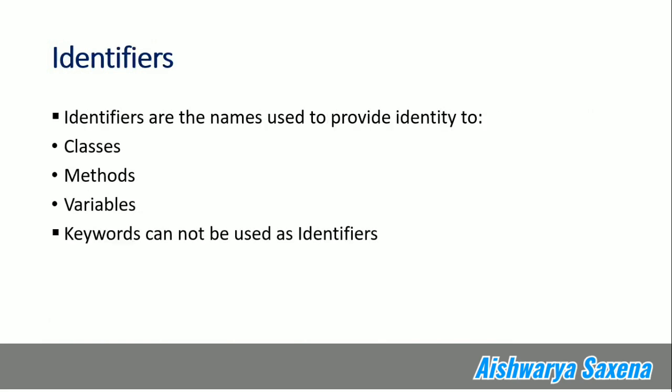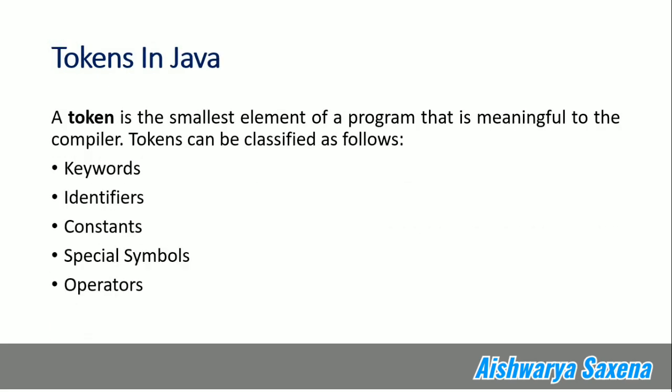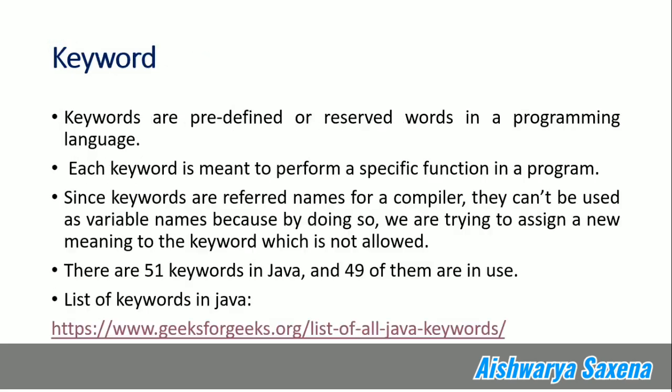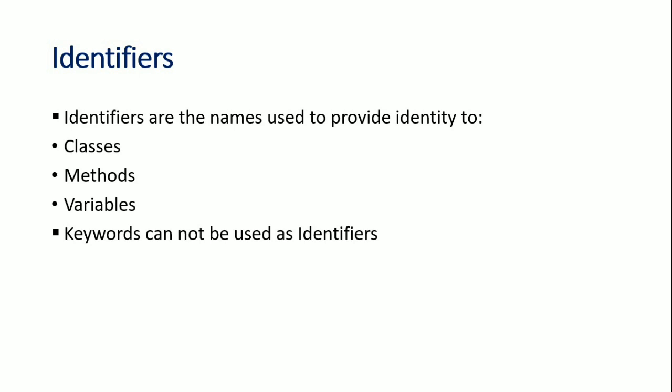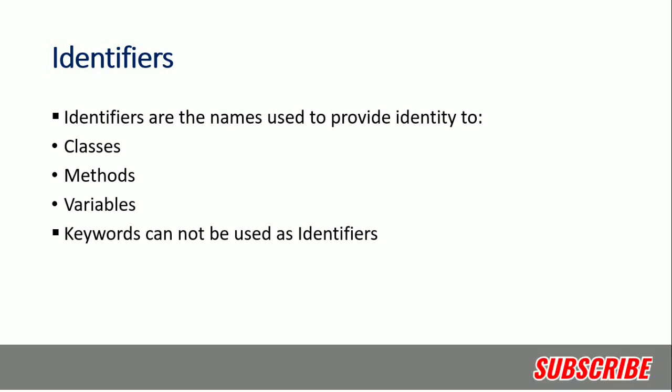And now coming towards the identifier. So you can see the second token is identifier. So identifier is basically which is providing the identity to something, like a variable. If you take the variables, they are identifiers. The names of the classes are the identifiers. The names of the methods are the identifiers. And keywords are not used as an identifier. So they are not basically the identifier.